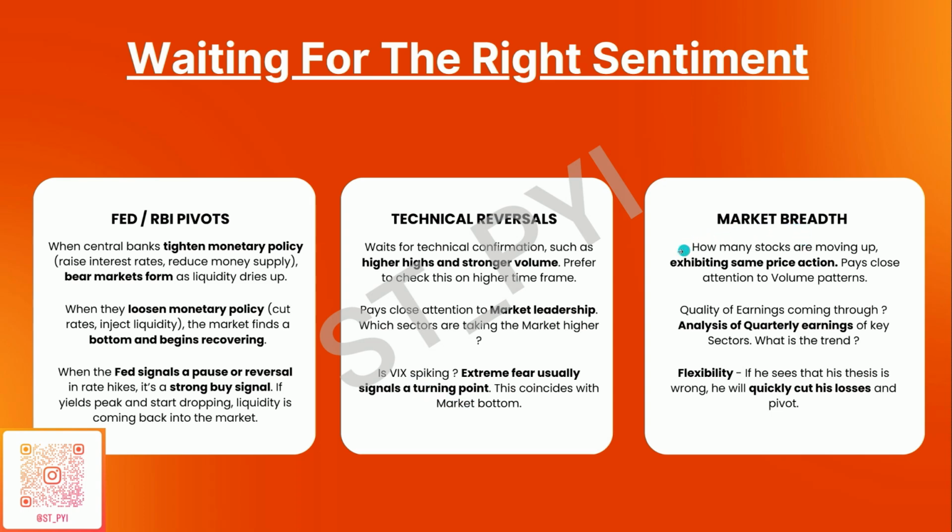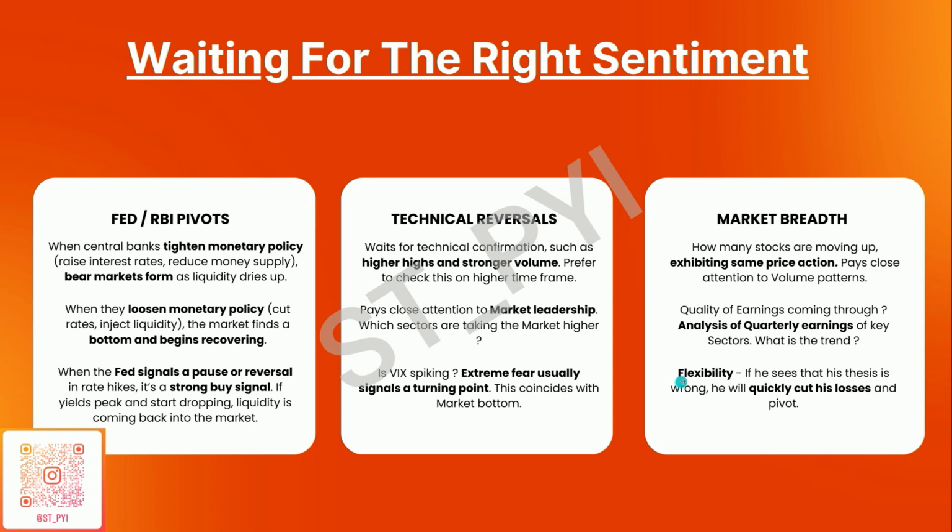The last is the market breadth. He's looking for how many stocks are moving up and exhibiting the same price action, that is, higher highs with stronger volumes. He also pays a lot of attention to the quality of earnings coming through, which is analysis of quarterly earnings based on the leadership that he is spotting here. Which stocks are moving higher on strong volumes? Are those similar stocks giving strong quarterly performance in terms of earnings?